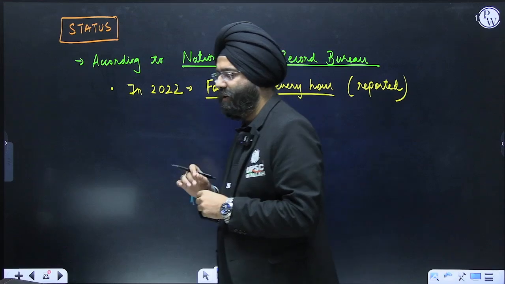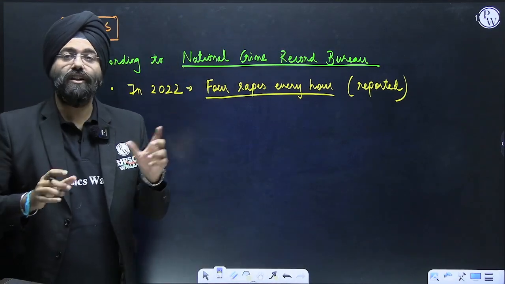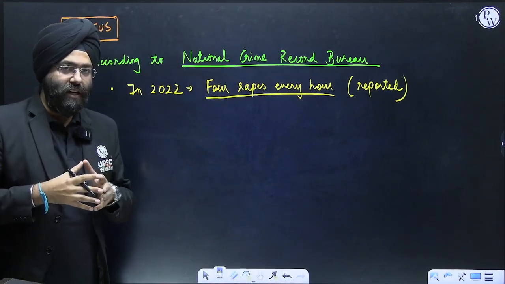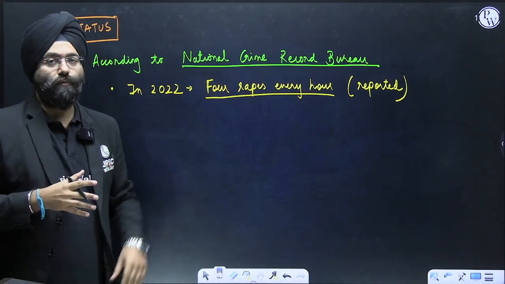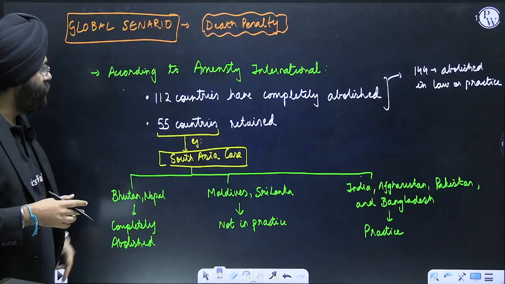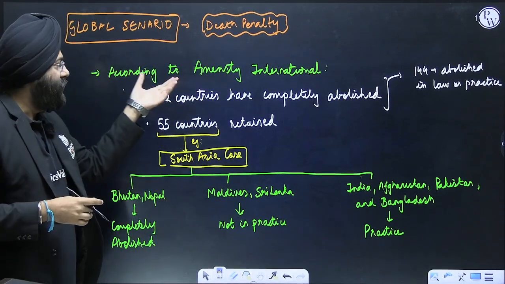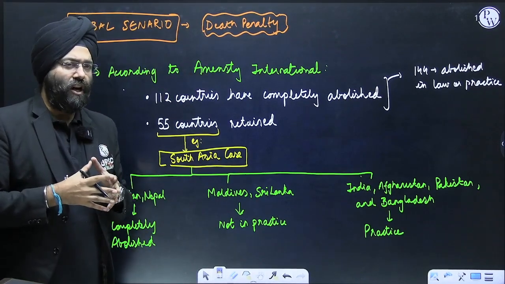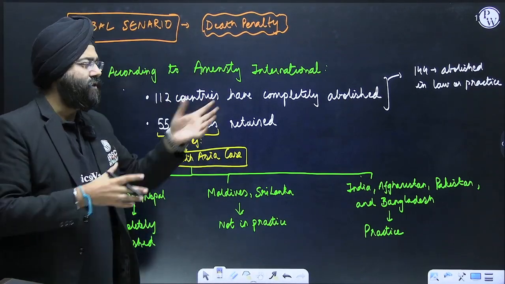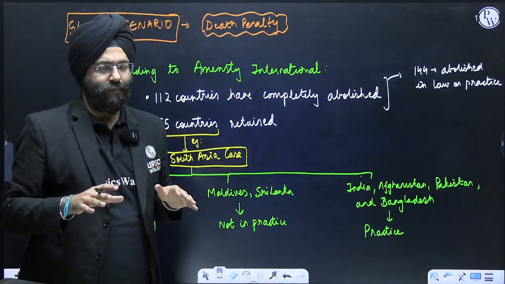4 rapes happen every hour. Now, this is only the reported aspect. Remember, there would be many more which are not reported. Now, when we go ahead in this editorial, we see the global scenario with respect to the death penalty. According to Amnesty International, 112 countries have completely abolished the death penalty.